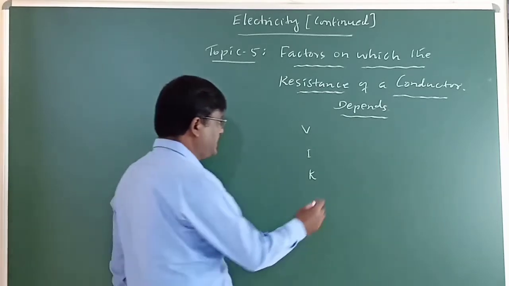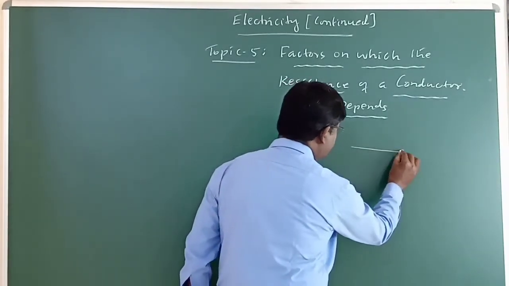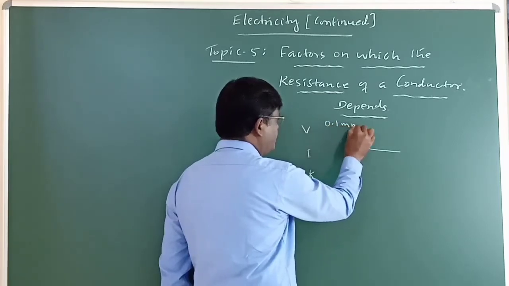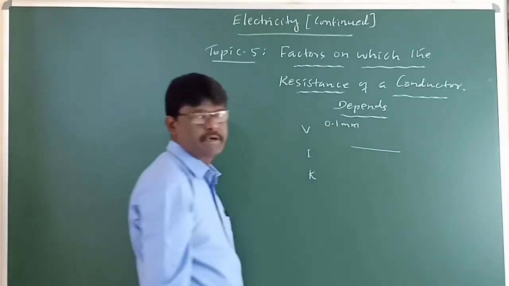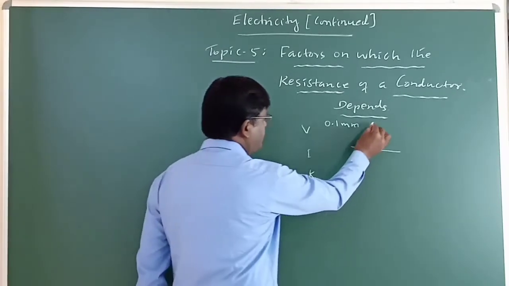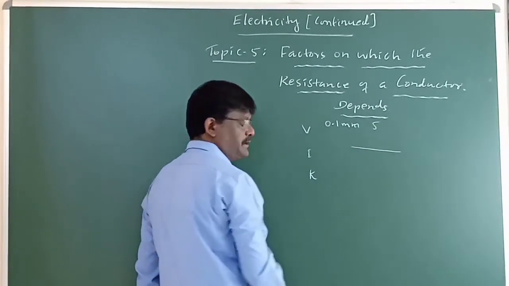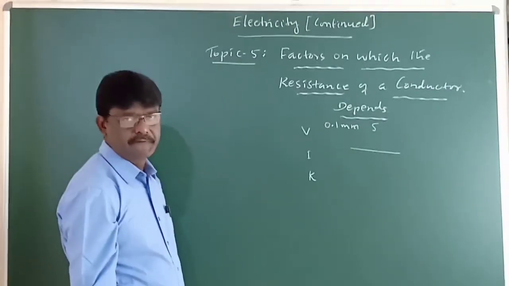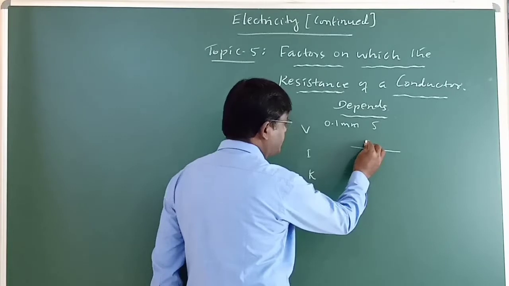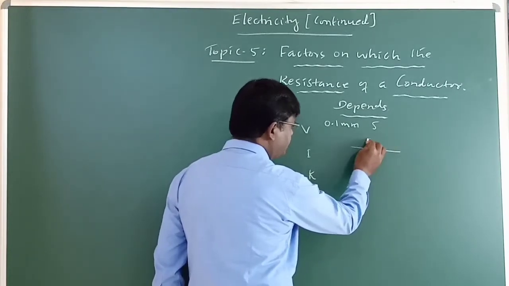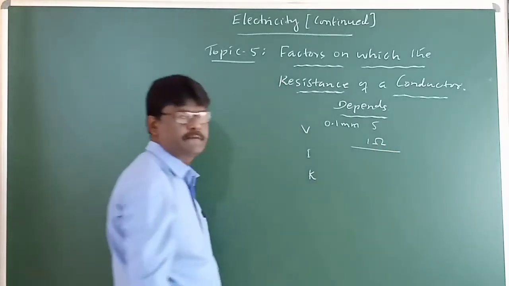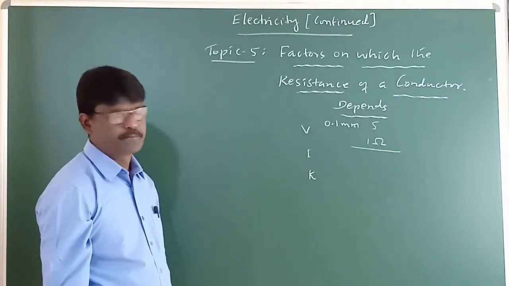Now, let us take a conductor of 0.1 mm thickness and 5 centimeter length. Say it offers 1 ohm resistance.